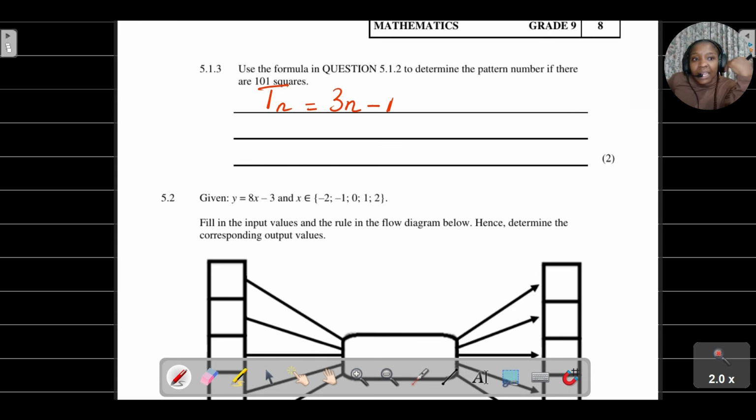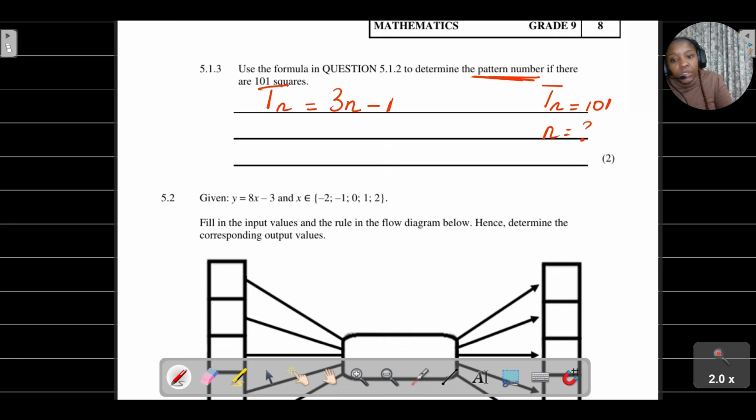Now they are telling us that if you have 101 squares, this value that's given to us, 101, is Tn. If our Tn is 101, what is the pattern number? What is the position, n? We are trying to solve for n. That's basically what they want.